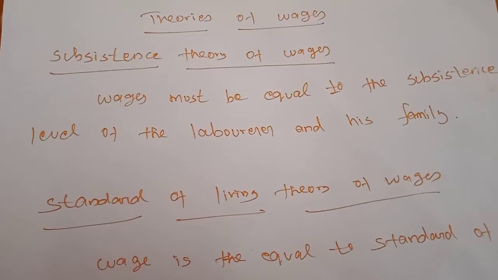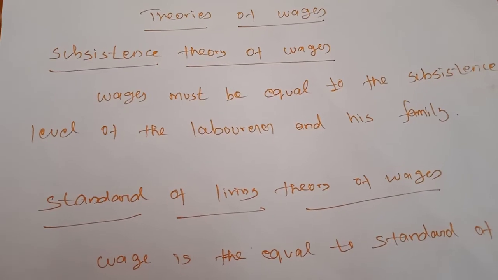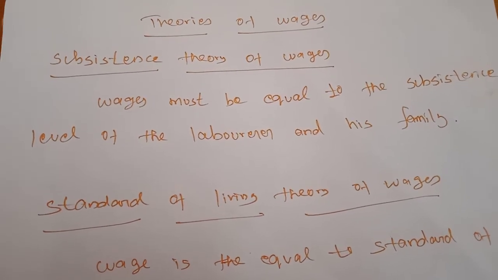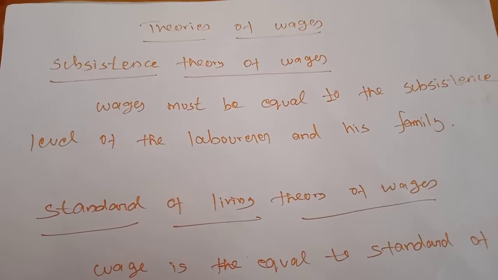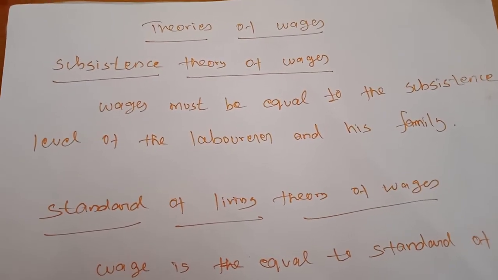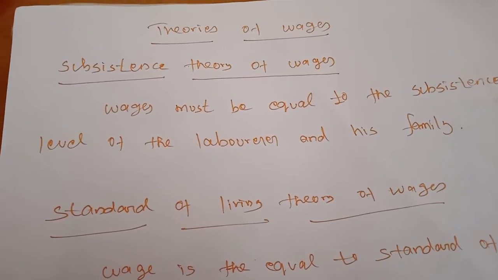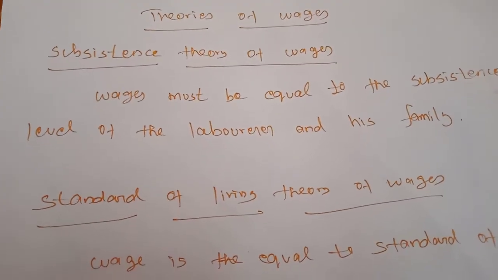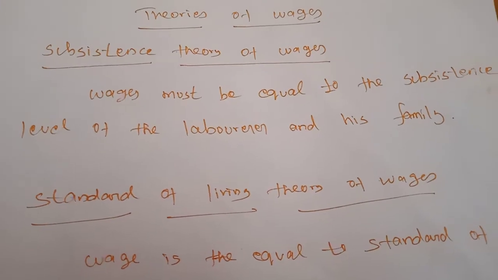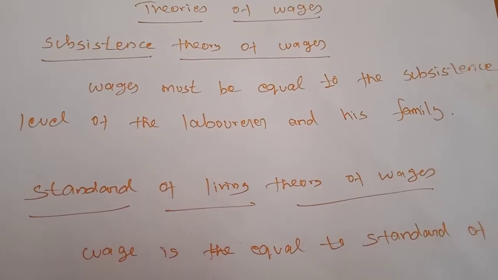Otherwise, all the increased population will fall into poverty. If the people increase, we must increase the supply of commodities on the basis of the increasing population levels. So this theory is also mostly associated with the Malthusian theory.